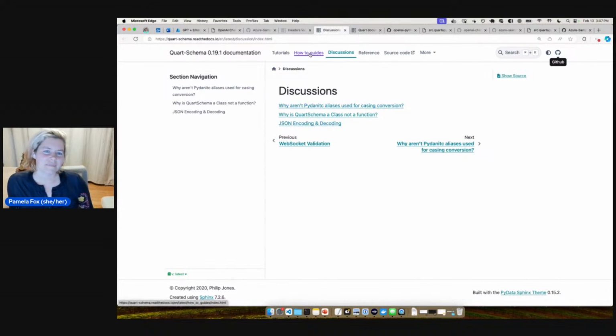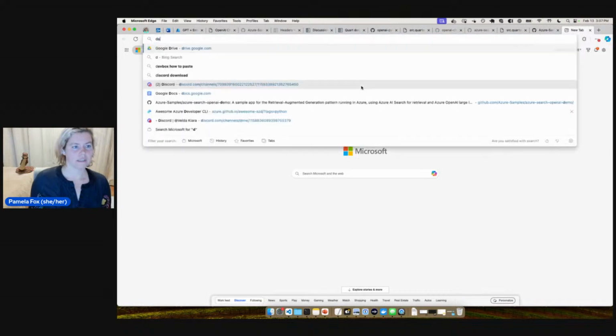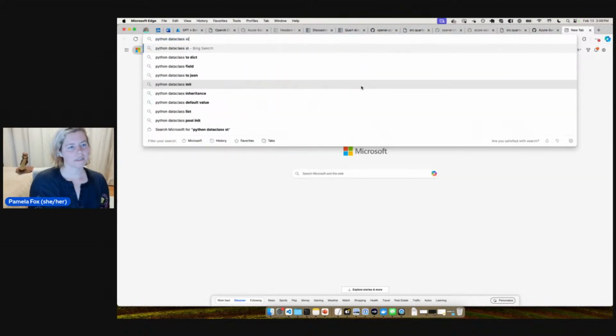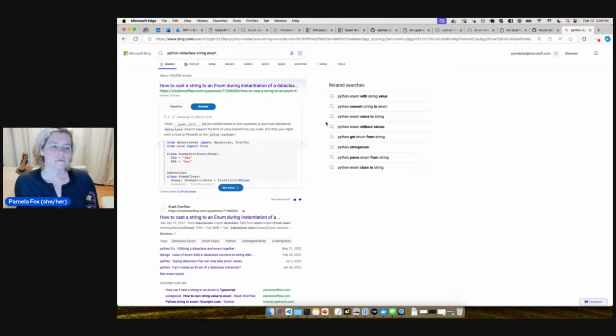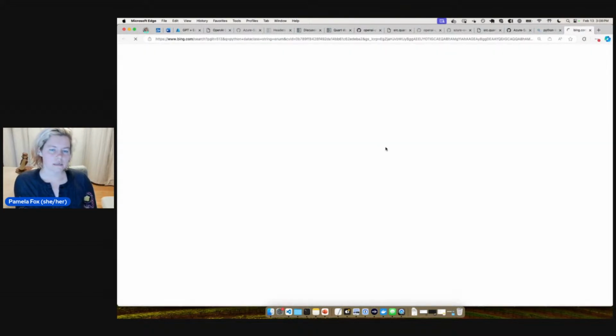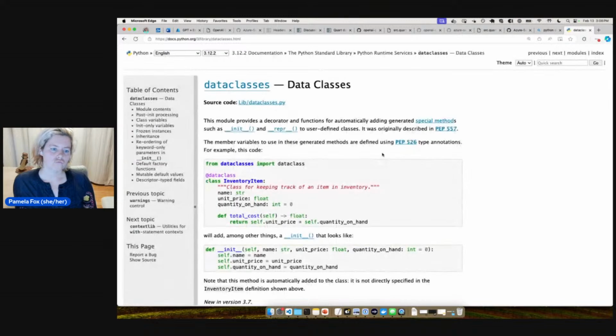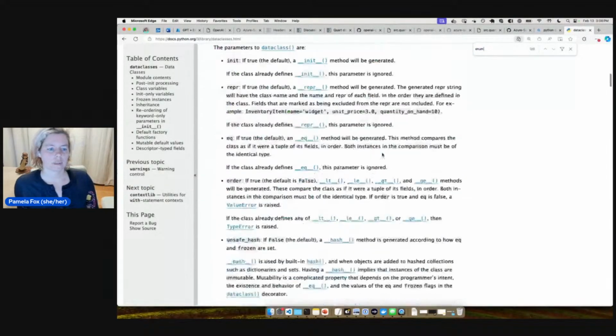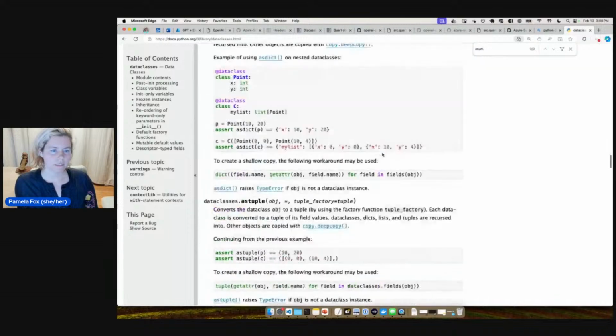We were wondering, like with Pydantic, how do we do a Python data class string enum? Data classes... enum. No, they don't talk about enum specifically.